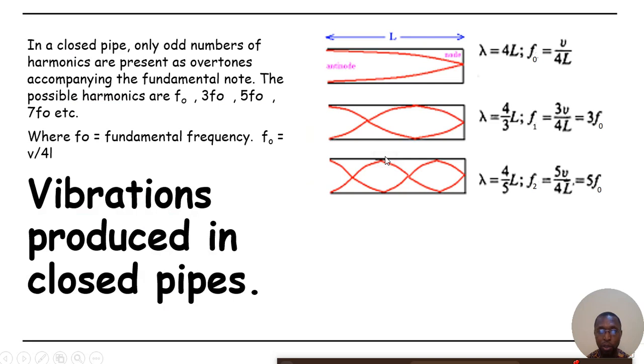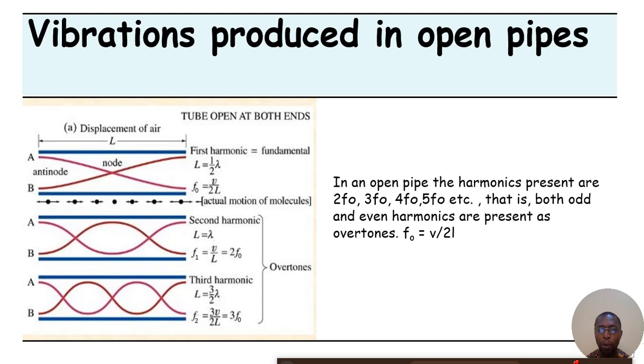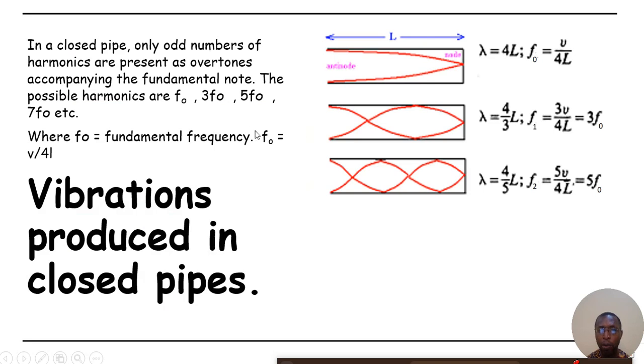Alright, now let's talk about vibration produced in a closed pipe. For a closed pipe, it's a little different. In an open pipe, both ends of the pipe are open. But for a closed pipe, only one end of the pipe is open and the other side is closed.